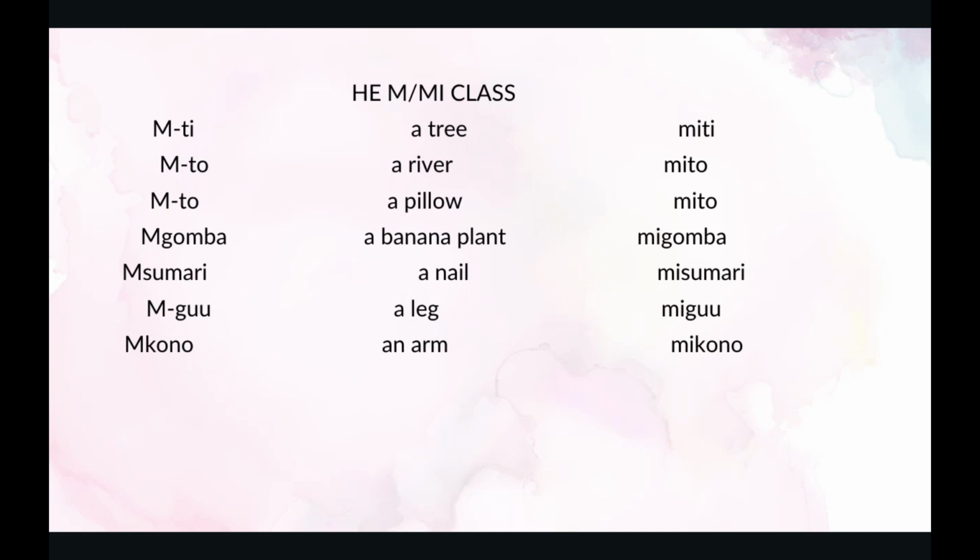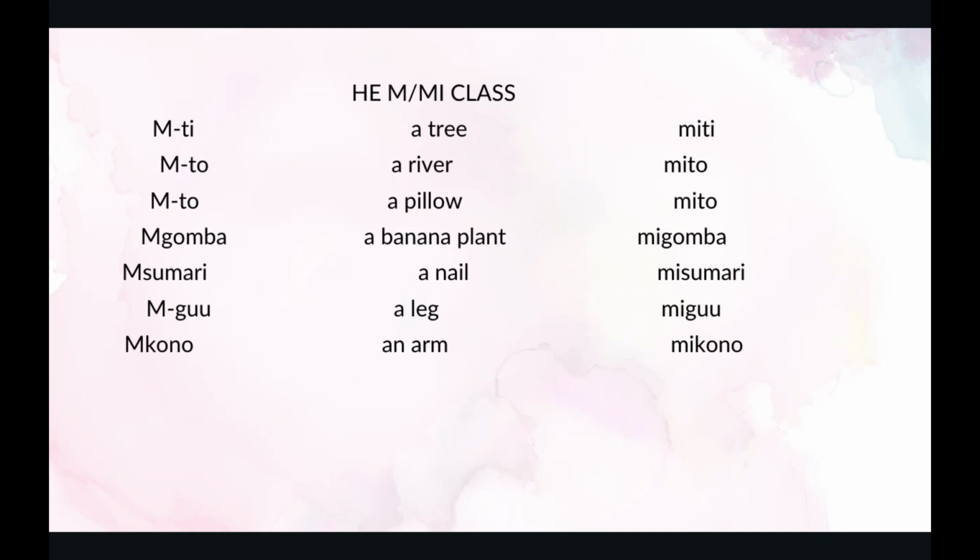The next one we have mgomba. Mgomba is a banana plant. A banana plant in plural is migomba. The next one is msumari. Msumari is a nail. A nail in plural in Swahili is misumari.